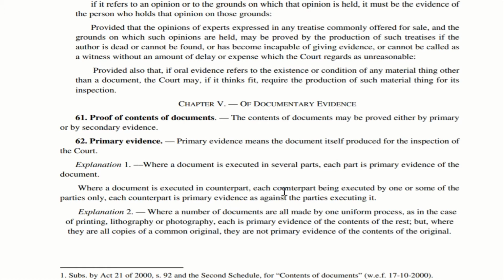Let us move to explanation 2, where there are a number of documents which are made in one uniform process. Imagine a book is being printed, or any document or any notice or any intimation or any agreement which is being signed, made out of a uniform process. So in that case, each is a primary evidence with respect to the contents of the rest. But the very important thing is, it is not a primary evidence with respect to the original from where the contents have been taken. Let me try to explain this in a simple manner.